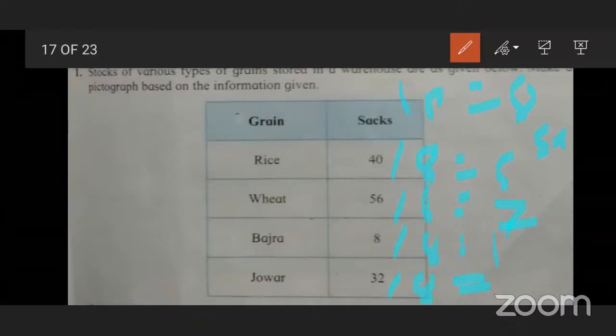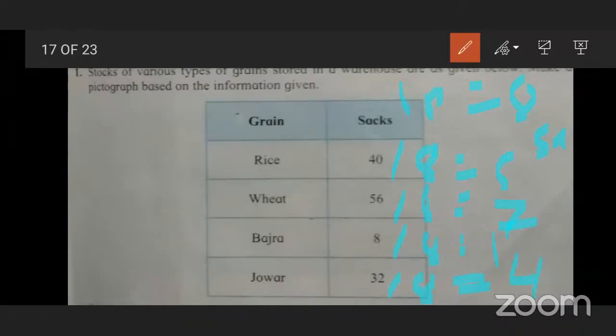32 comes in the table of 8. 8 ones are 8, 8 twos are 16, 8 threes are 24, 8 fours are 32, 8 fives are 40. So 8 fours are 32. So 32 divided by 8 is 4.